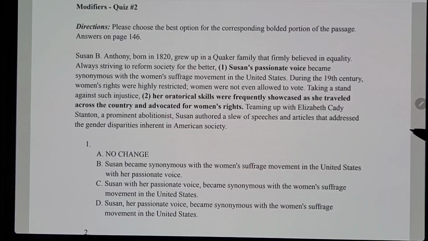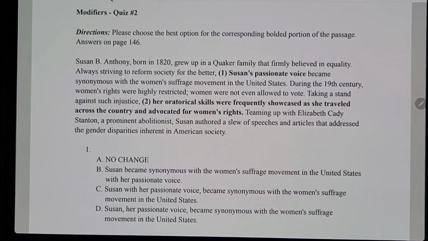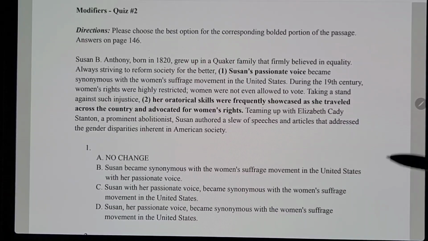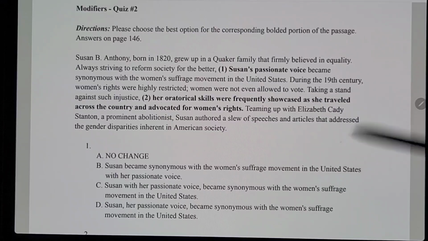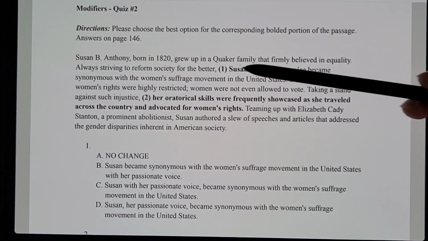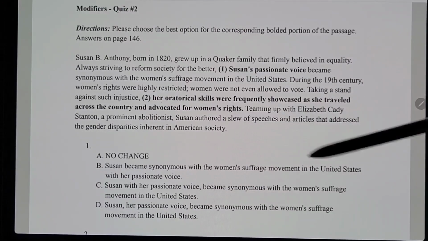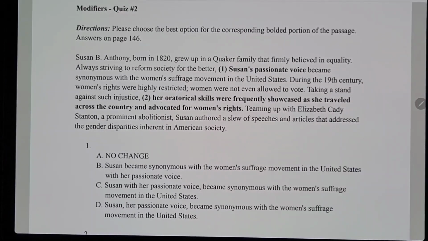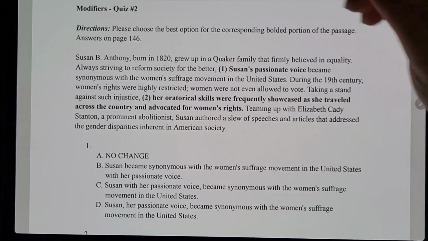Again, remember, if you have this resource, I would recommend doing this quiz on your own first and trying to do corrections by yourself first for the best results, and then coming back to this video for anything that you still need further explanations on. So let's get started with number 1. We're determining if the bolded portion needs no change or needs to be corrected with one of these. So let's read the sentence right here.